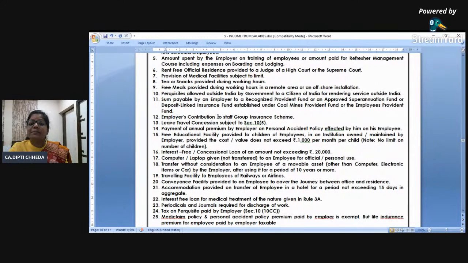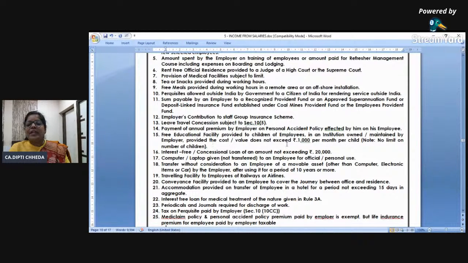Why should your LIC premium be paid by the employer? Yes. Group health insurance, exempt. Key man insurance, taxable. When things are confusing, put them all together. Thoda time lagega, but then crystal clear knowledge.